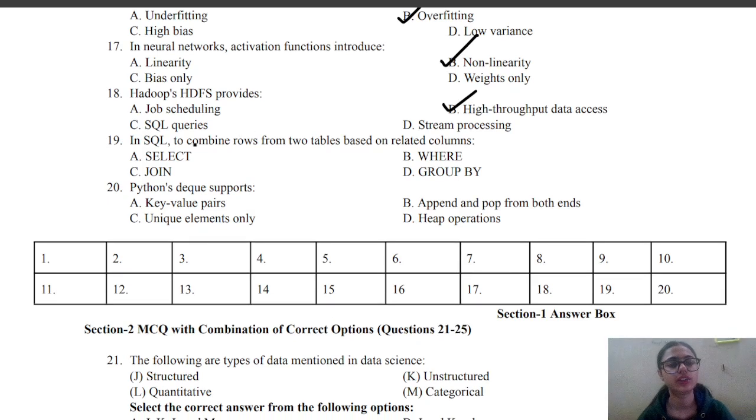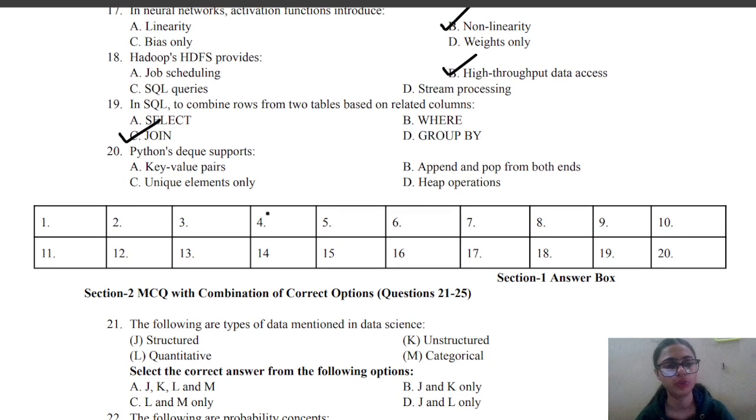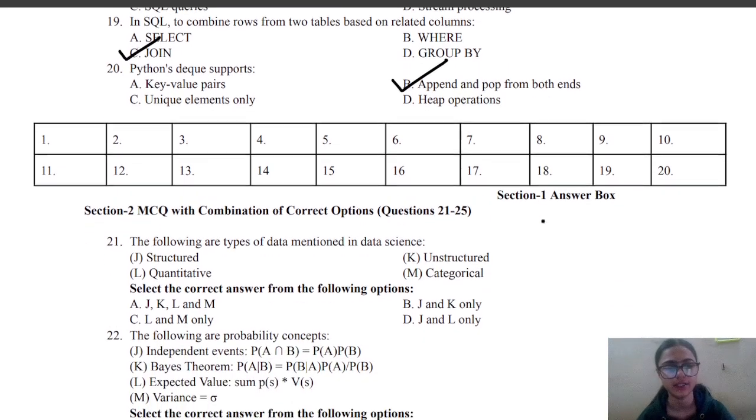Next, in SQL, to combine rows from two tables based on related columns, we use which command? Select, where, join, or group by, and the correct answer is C, that is join. Python deque supports key value pairs, append and pop from both ends, unique elements only, and heap operation, and the correct answer is B, that is append and pop from both the ends.